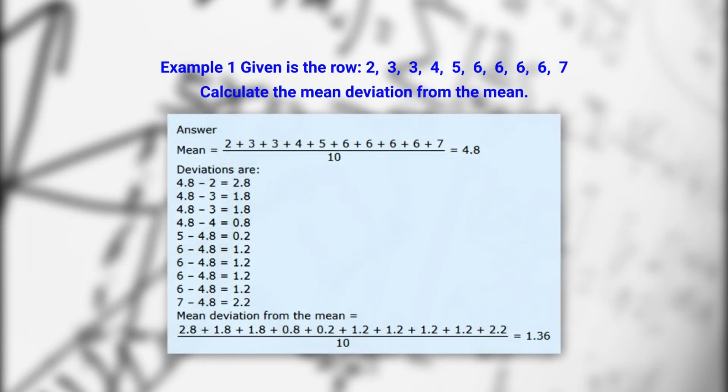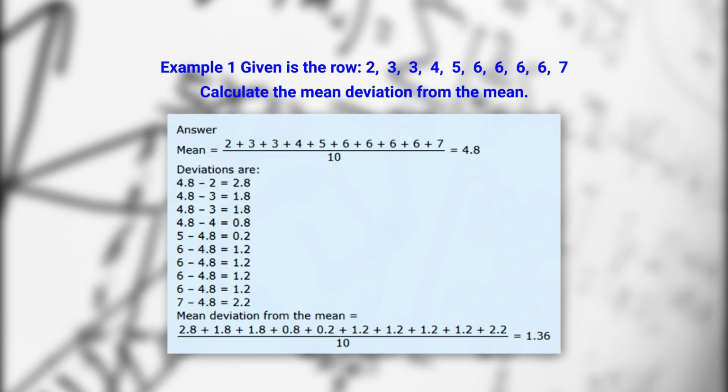If we take an example, the given row is 2, 3, 4, 5, 6, 6, 6 and 7, then what is the mean? The total number of items is 10. So we have taken the total of all these numbers and divided by 10, where 10 is the number of items, which comes to 4.8.